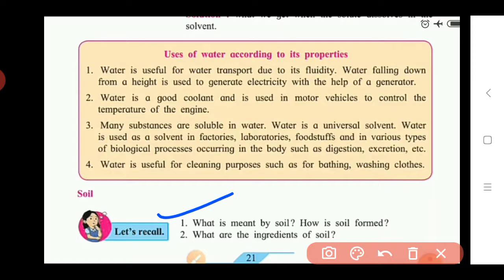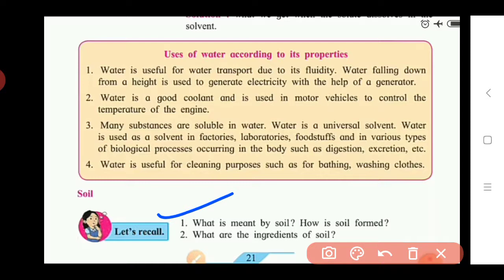So what are the ingredients of the soil? See here, soil contains two types of factors, that is abiotic and biotic factors. So first we see the abiotic constituents, that is smaller particles of sand, rocks, then stones, small particles of soil also, and these are the abiotic constituents. And another, that is the biotic, that is living things, worms, insects, rodents, and microbes. These are the biotic constituents. These are also present in that soil.